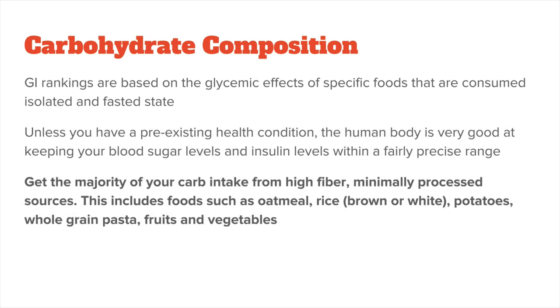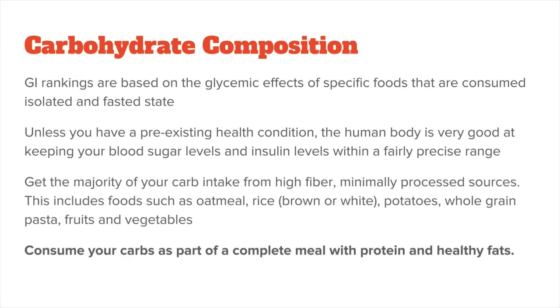First, get the majority of your carb intake from high fiber, minimally processed sources. This includes foods such as oatmeal, rice, both brown and white rice, potatoes, whole grain pasta, fruits, and vegetables. Second, consume your carbs as part of a complete meal with protein and healthy fats. As long as you do these two things, you're good as gold and there is no need to go crazy about carb composition.